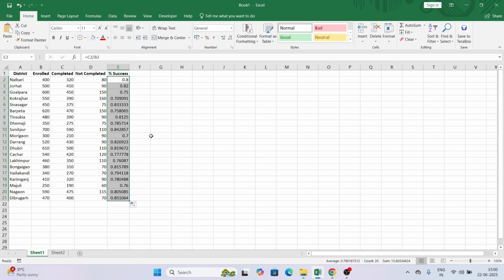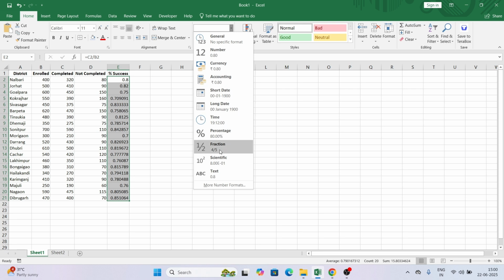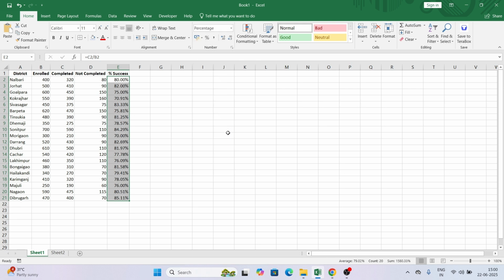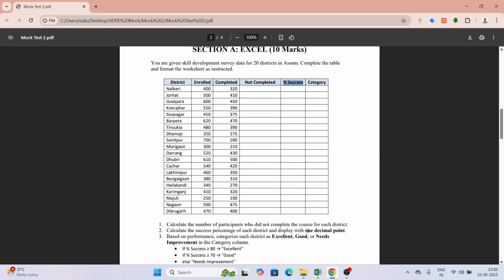Now we need to convert it into percentage. For that, in General there will be an option, percentage. So just choose that percentage. But the question mentions that we need to display with 1 decimal point. How can we do so?